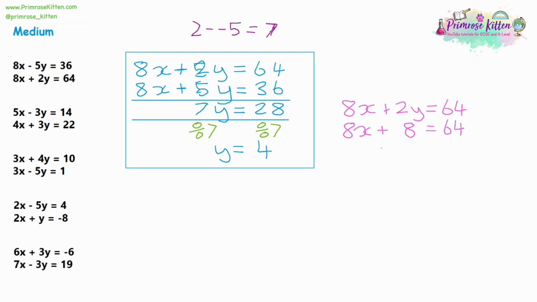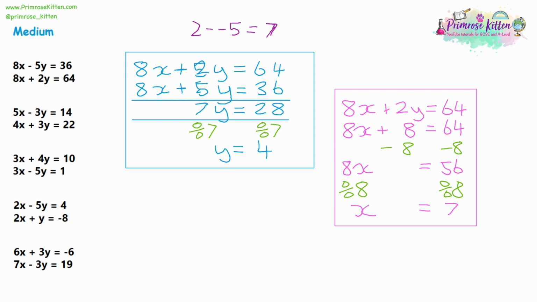Let's solve the equation. Subtracting 8 from both sides. 8x is equal to 56. And then we are going to divide by 8 to find out what 1x is. So 1x would be equal to 7. That's the second part of our simultaneous equation complete. X equals 7 and y equals 4.